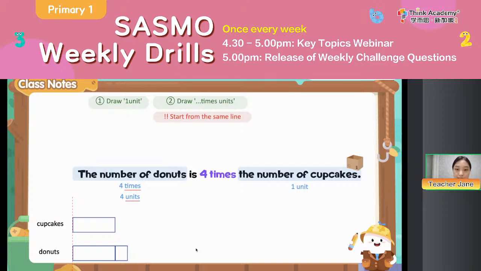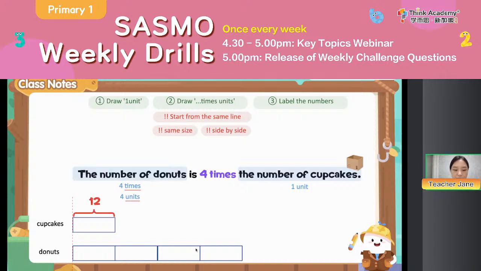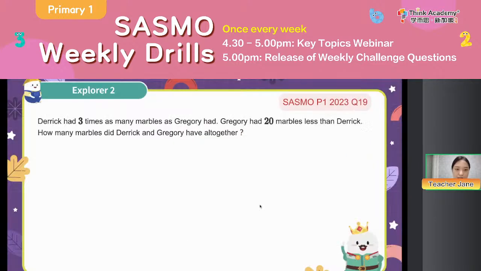As for each unit in the same question, that means the same quantity, means the same number, right? So we must draw the same length, okay? So everyone, we can see the bars must be the same size, okay? So I want to draw like this. Haha, this time they are the same length. Am I correct? Everyone, am I correct? No, be patient. We need to draw it side by side, right? Like this, so we can see all, and then we label the numbers. For example, if we know the cupcake got 12, then we can show, 1 unit is how many.